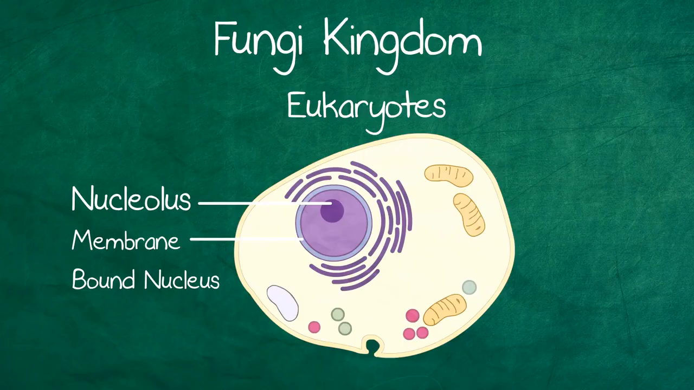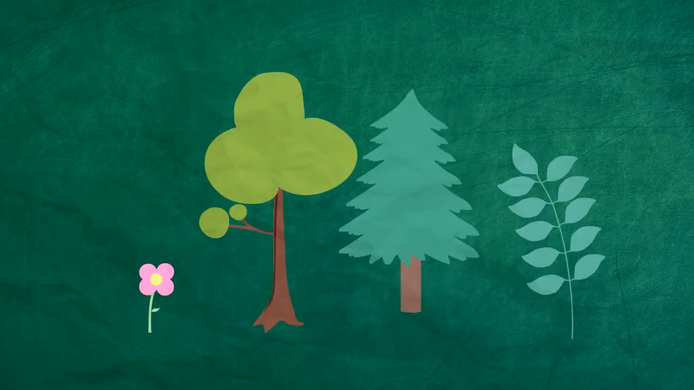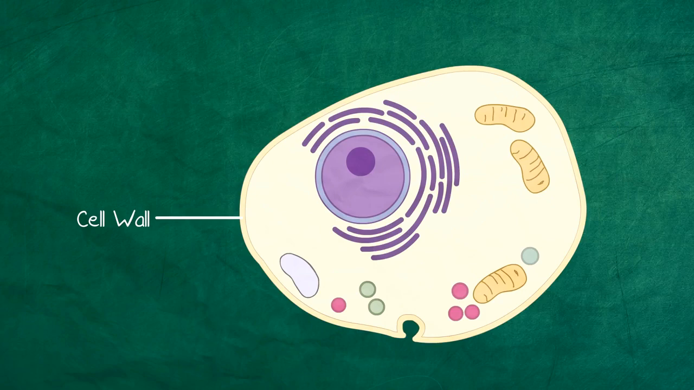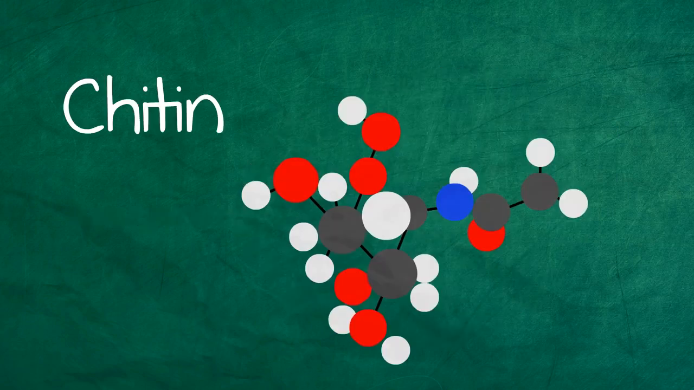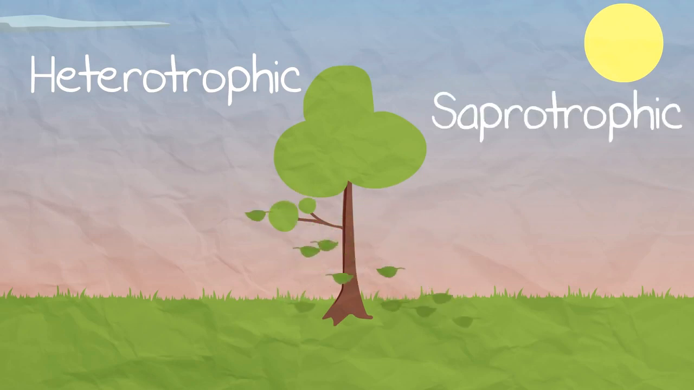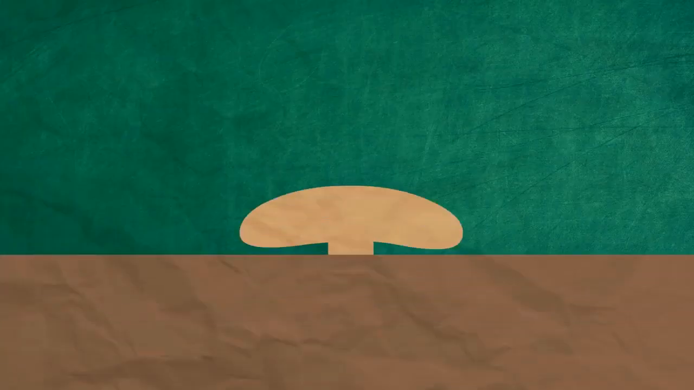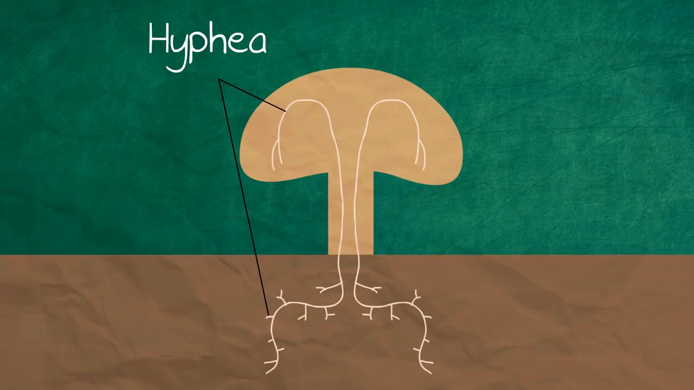The fungi kingdom are eukaryotes and can be multicellular like animals and plants, but could also be unicellular, such as yeast. They have cell walls like plants but have a substance called chitin rather than cellulose. They are heterotrophic and saprotrophic, meaning they decompose, so they break things down, or are parasitic. The body of a fungus is composed of thin filaments called hyphae. They secrete enzymes, do external digestion, and then absorb the resulting nutrients.